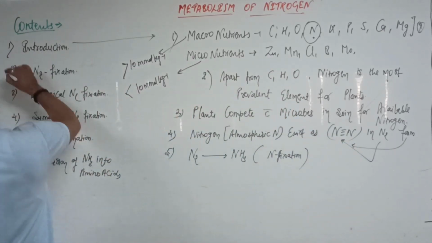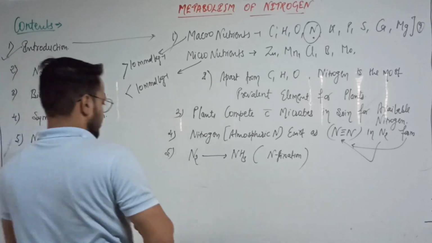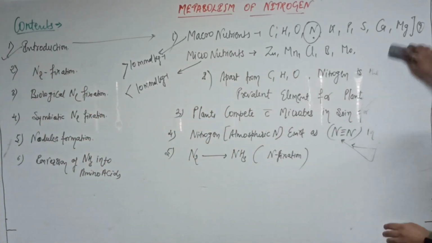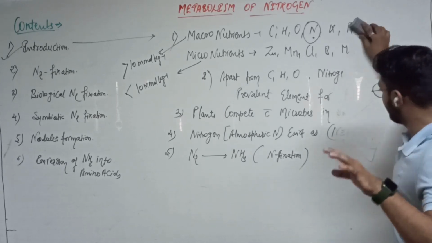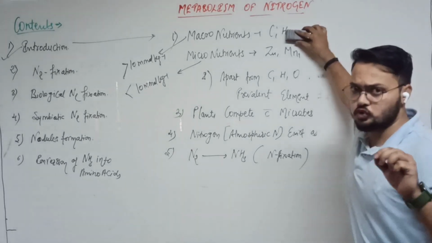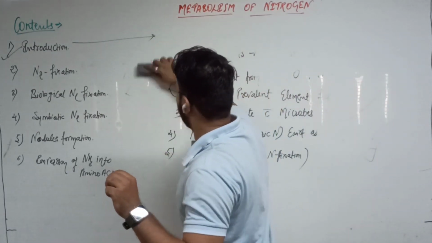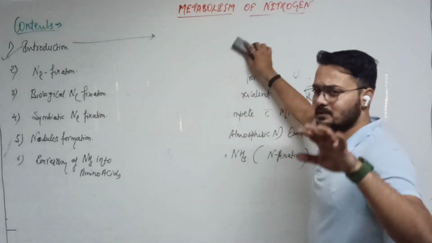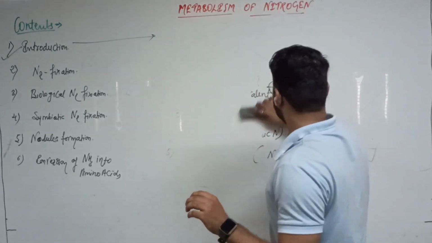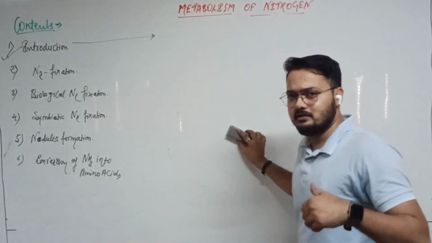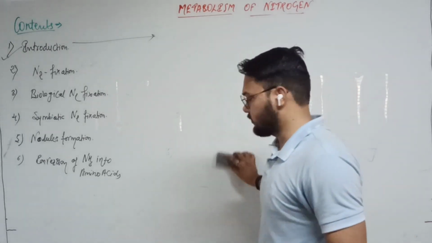We have already completed the introduction. Let's come to the next content, that is nitrogen fixation. In our environment, there are two sources for nitrogen and nitrogen compounds. One source is biological, which helps in nitrogen fixation, and we call it biological nitrogen fixation.